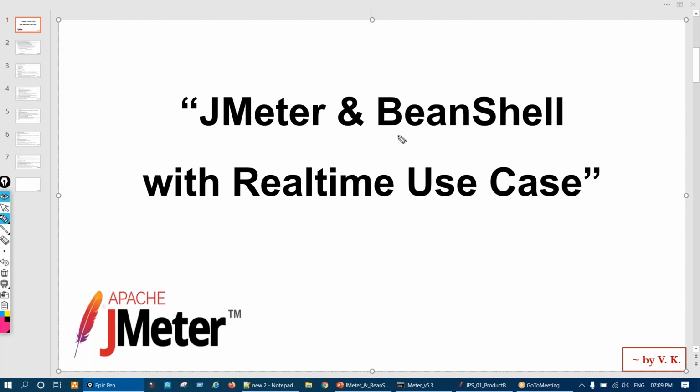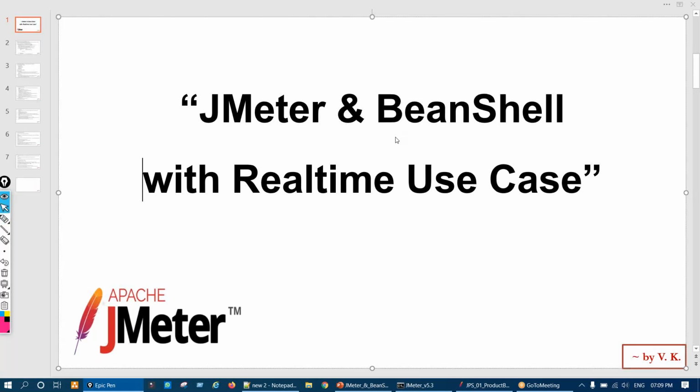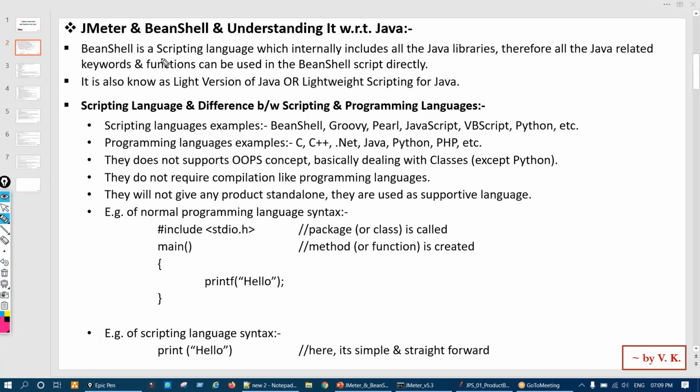Now a small introduction on BeanShell. So what is this BeanShell? BeanShell is a scripting language. In a smaller definition, it is also known as a light version of Java, or you can say lightweight scripting of Java. So it's a scripting language which internally includes all the Java libraries, and hence all Java related keywords and functions can be used in a BeanShell script directly. So that is BeanShell.